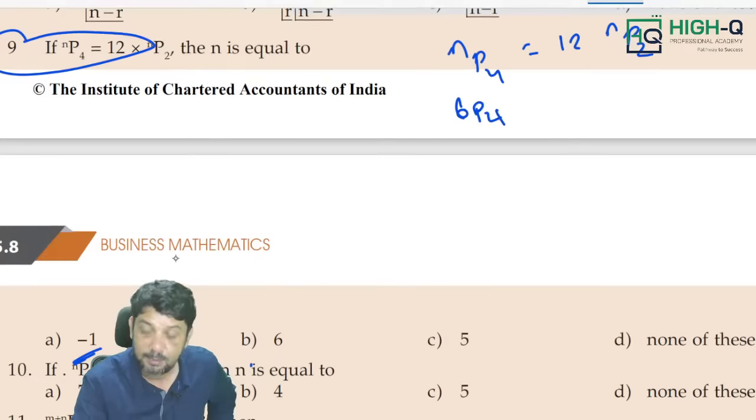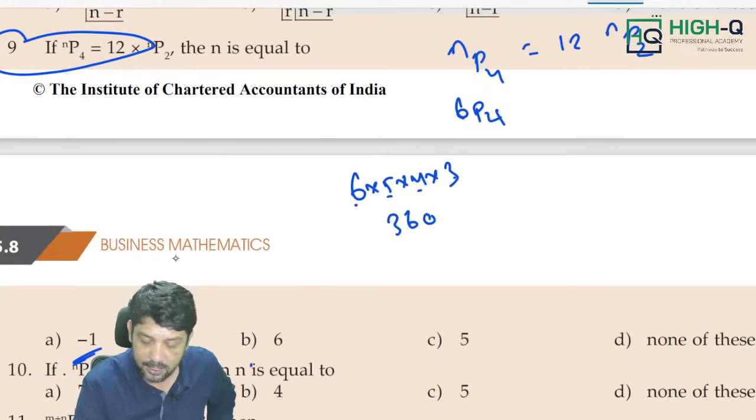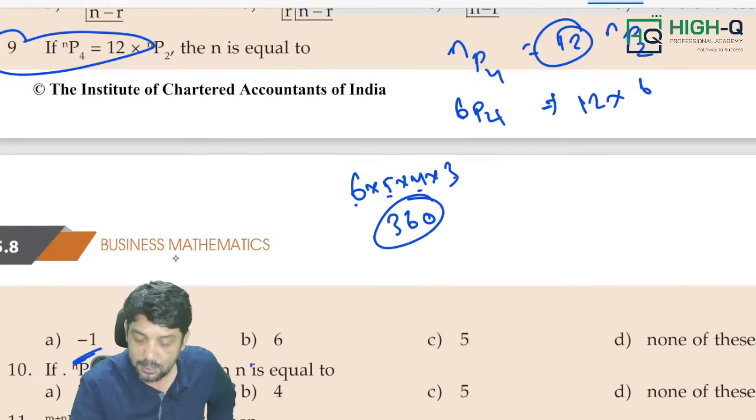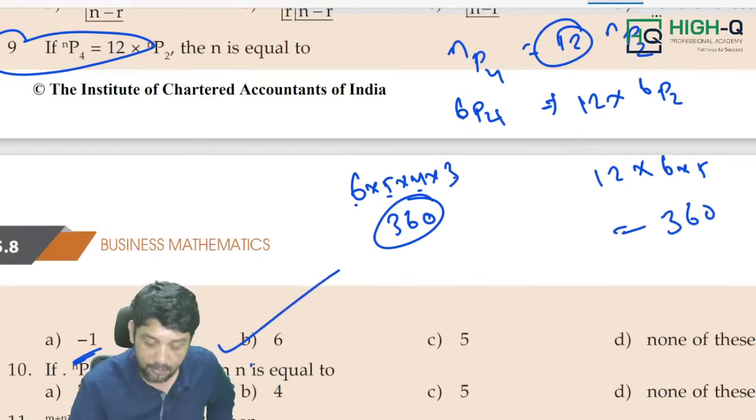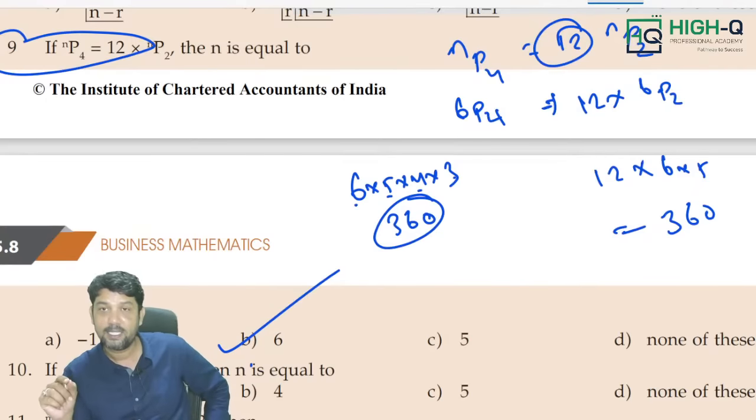Left hand side, 6P4. What is 6P4? 6 into 5 into 4 into 3. 34s are 12, 12 threes are 36, so 360. This is my left hand side. Now the right hand side, 12 into 6P2. What is 6P2? 6 into 5 is 30. 12 into 30 is 360. Both are equal. Therefore, the option is 6.